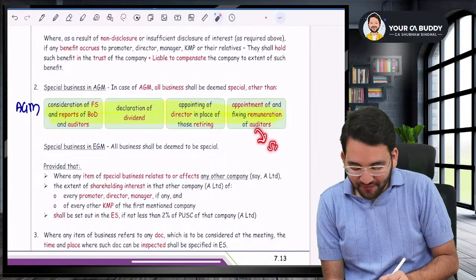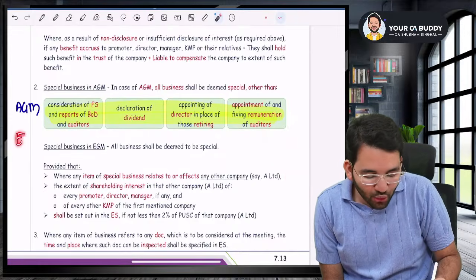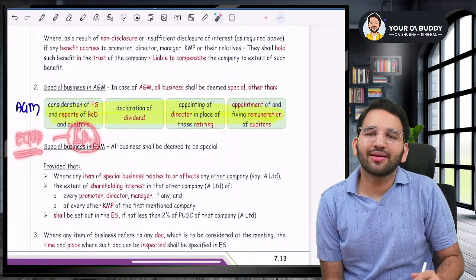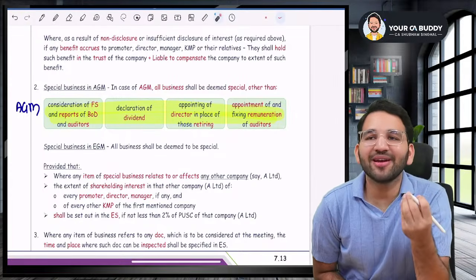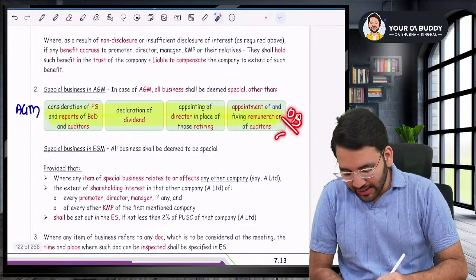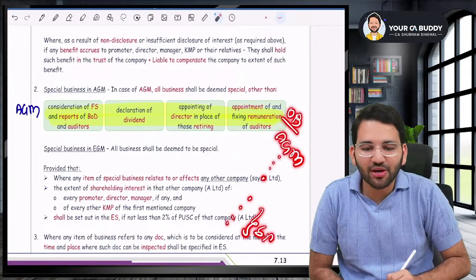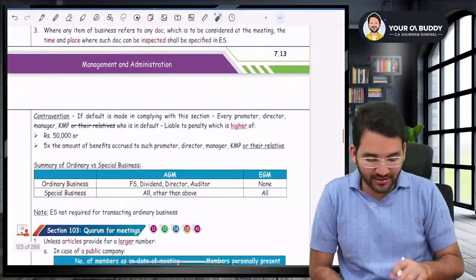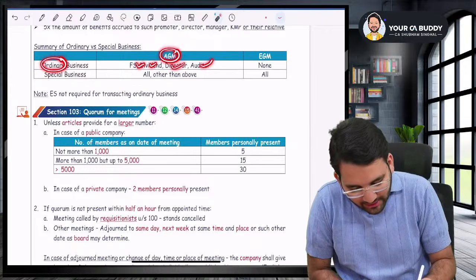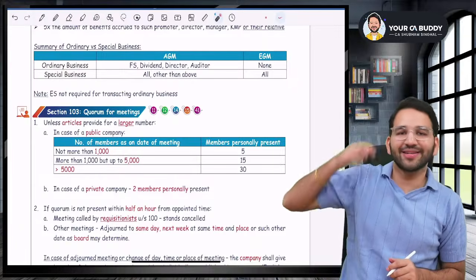But apart from that, every other business is a special business. Sir, anything that you do in EGM, anything and everything, that is all special business. Why, sir? It cannot be ordinary business. The name of the meeting is Extraordinary General Meeting. Every business there is a special business. So in AGM, when you do these four things, it is ordinary business. In AGM, other things are special business. And in EGM, everything is special business. I've summarized it here. You can see, for AGM, these four things are ordinary business. Other things are special business. In EGM, there is no ordinary business. Everything is a special business.